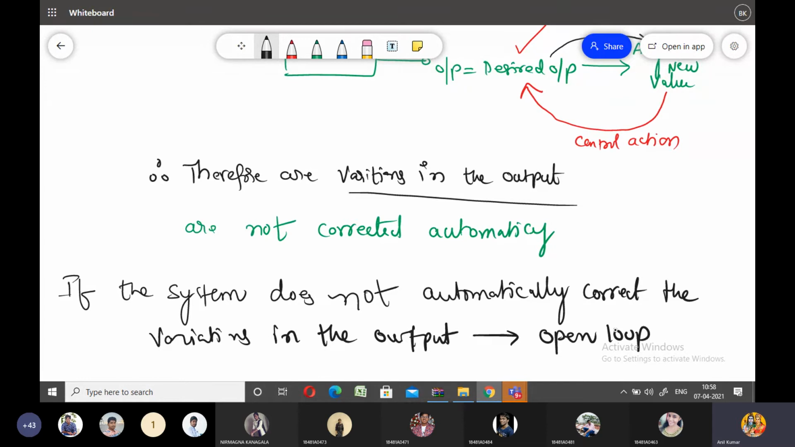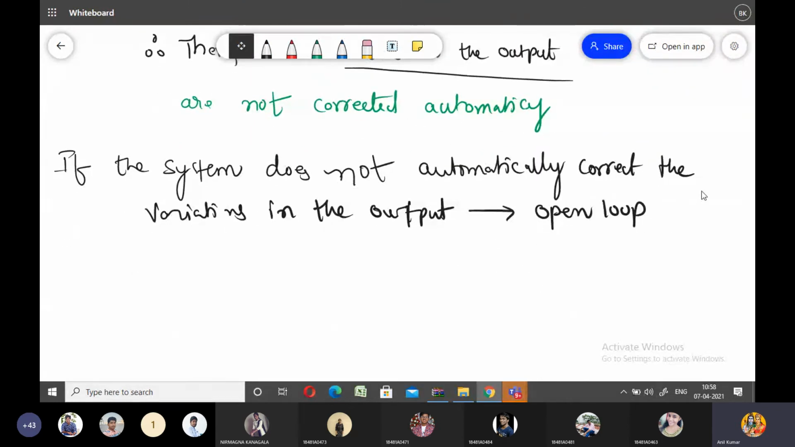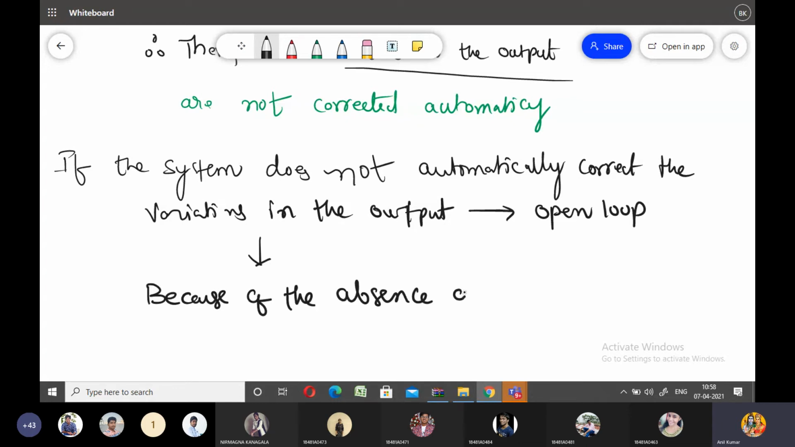Anyone please say why the variations in the output are not automatically corrected. Anybody please share. This is because of the absence of the feedback between input and output, because of the absence of the feedback only.